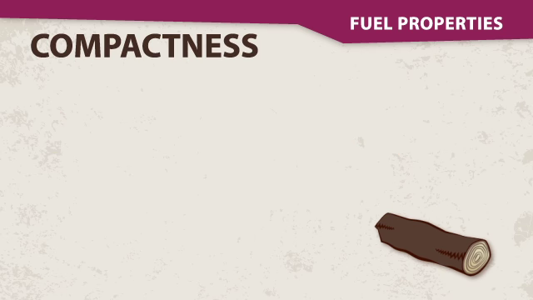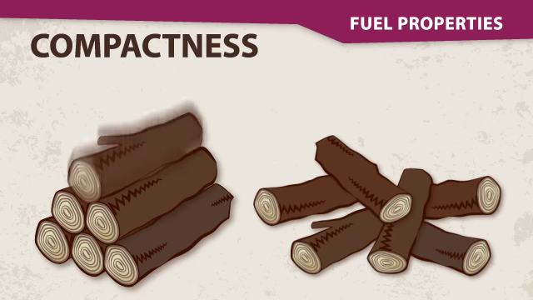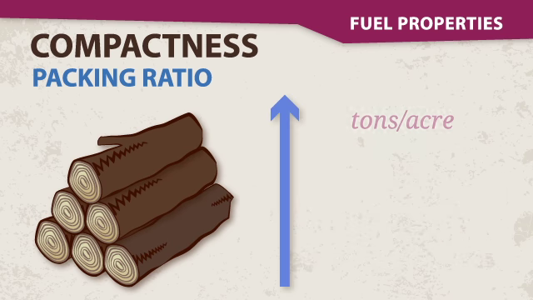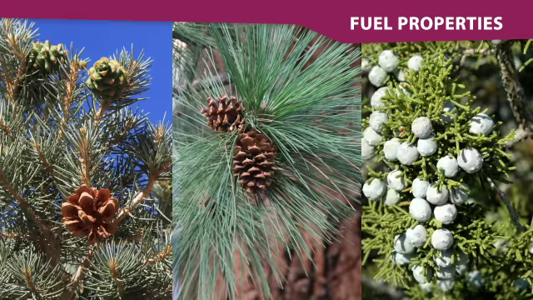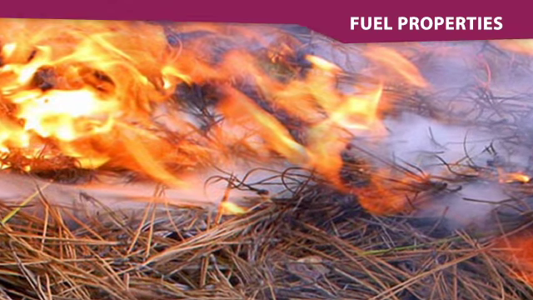Compactness can be defined as the spacing between fuel particles. Compact fuel beds have little spacing between fuel particles. Fuel compactness is expressed as the packing ratio, which is calculated from fuel bed depth, loading, and size. Fuel beds with a high packing ratio are more compact. Compact fuels have little oxygen available for combustion, which makes them more difficult to ignite. The long needles of ponderosa pine make for less compact fuel beds compared to the short needles of pinyon and juniper trees. Thus, ponderosa pine litter tends to ignite and burn much more readily than pinyon and juniper litter.